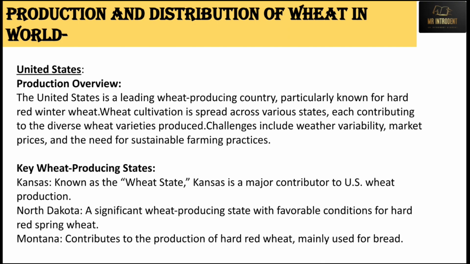The important wheat producing states in the United States are Kansas. Kansas is also known as the wheat state, and thereafter North Dakota and Montana. These are very important states in the United States which produce wheat in a very good quantity.